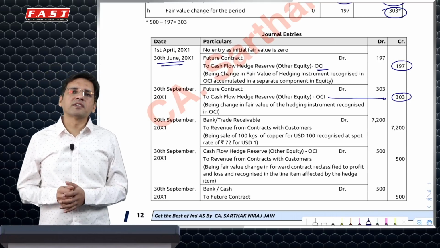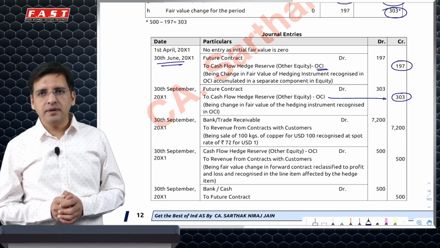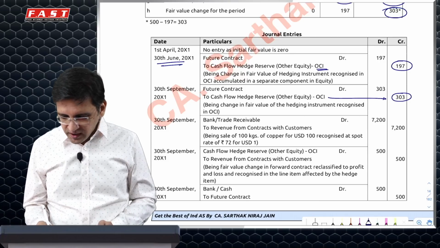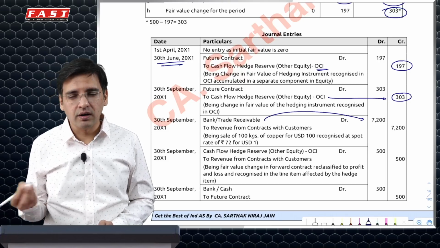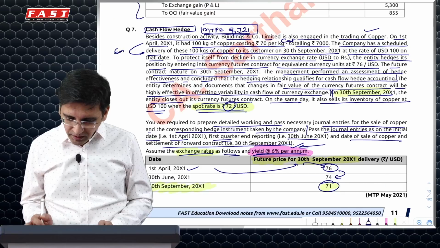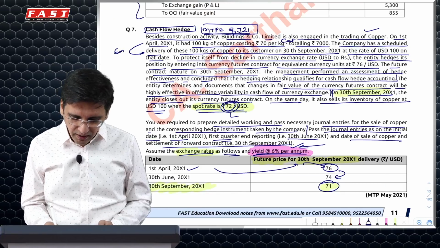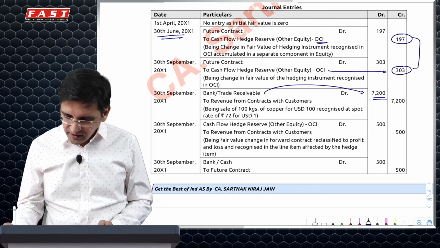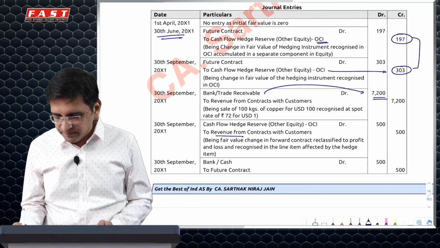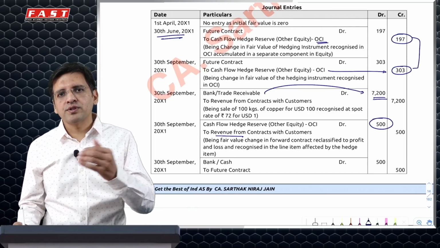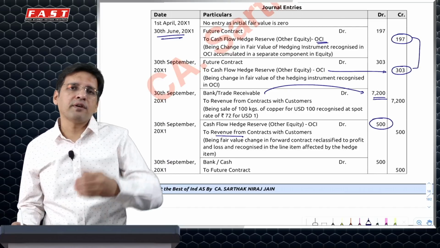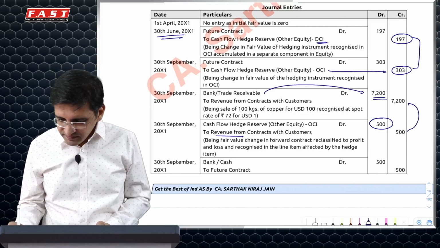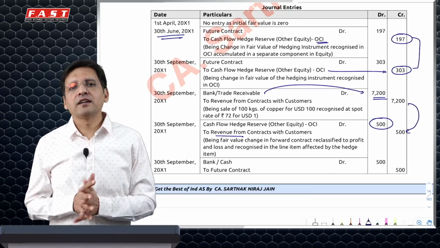Now they've executed this particular sale, which essentially means that when you book this sale, they are saying you will receive 7,200 because the spot rate here is 72. Ideally, this should have been 71. So 7,200 plus 500 gain you will transfer to revenue. Because you have taken a hedge, OCI would be reclassified to the purpose for which you have taken the hedge, because on day one itself you had fixed your price. Hence 7,200 plus 500, 7,700 ideally would be your sale price.